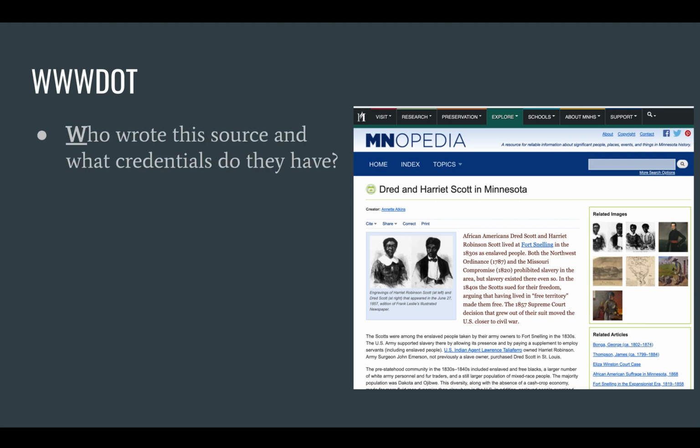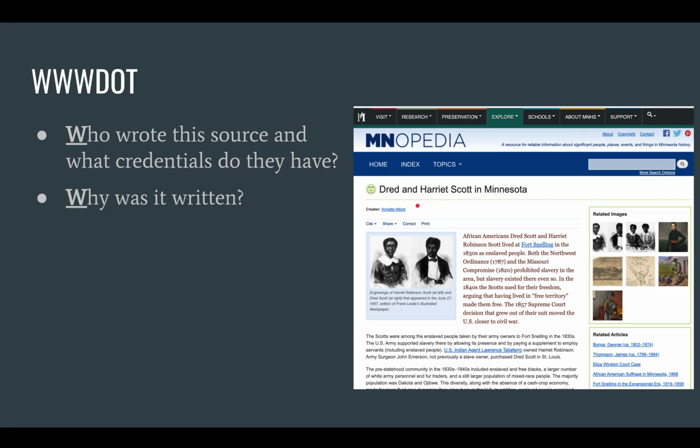First question, W. Who wrote this source and what credentials do they have? I can see right here it was written by Annette Atkins. If a person puts their name on the source, typically it's going to be a good source because they're putting their name on it. They're standing by it.